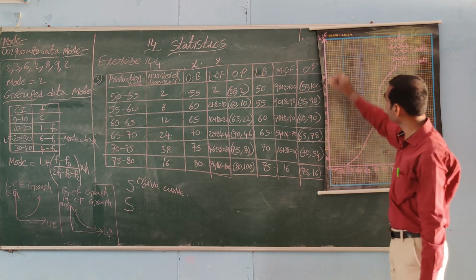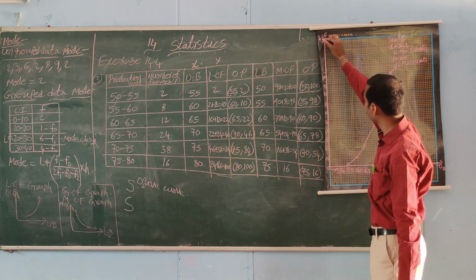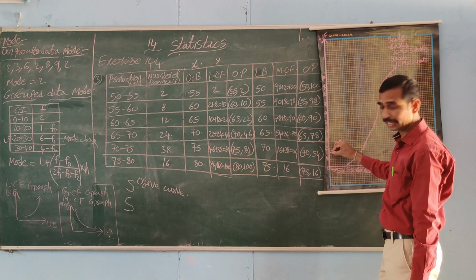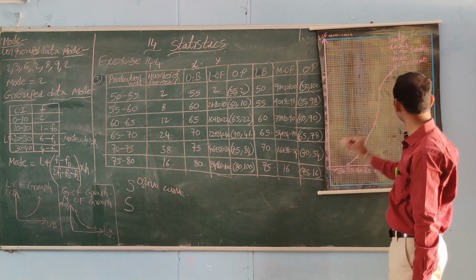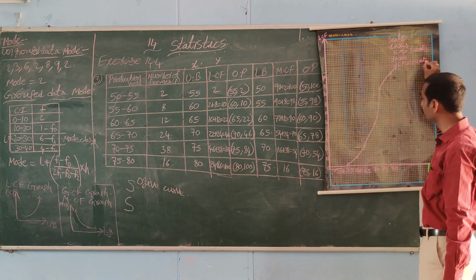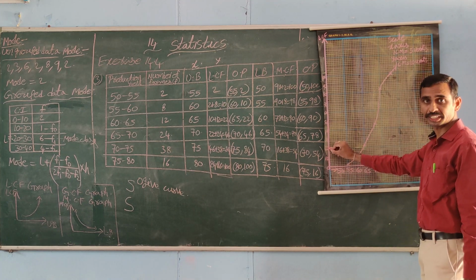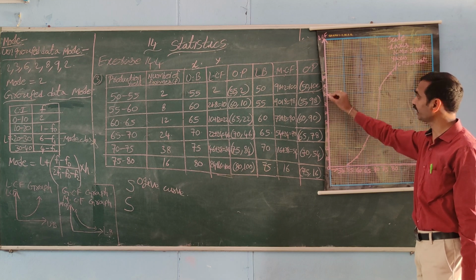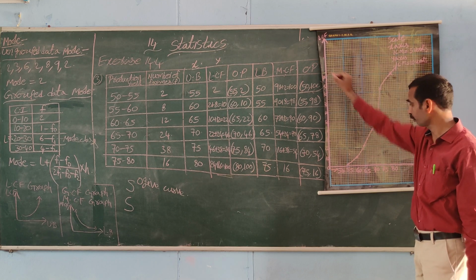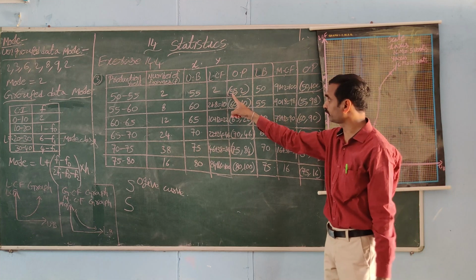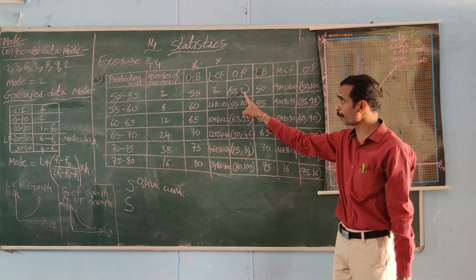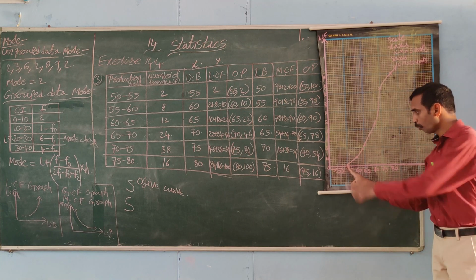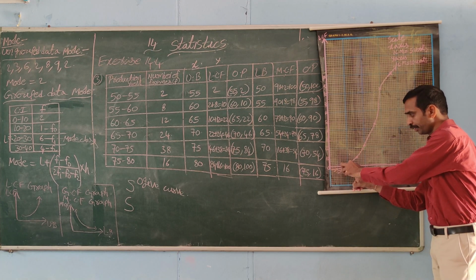After that we are taking LCF, less than cumulative frequency, on the y axis. On the y axis 1 centimeter is equal to 10 units. Here 10, 20, 30, 40, 50, 60, 70, 80, 90, 100. After that we can take the ordered pairs. Here what is the ordered pair? 55 comma 2. Here 1 millimeter we are taking as 2 units.